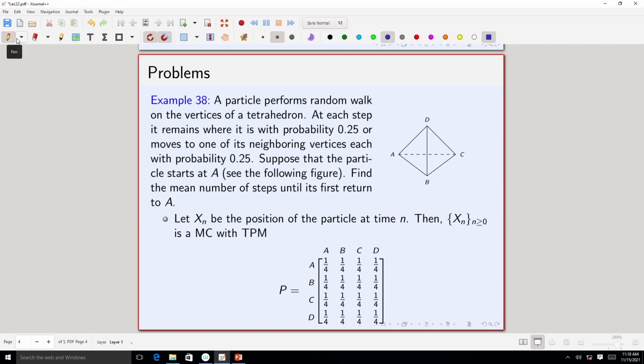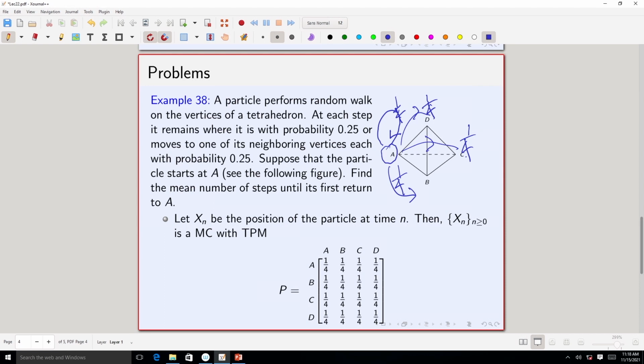So, suppose the particle is at vertex A. Then in the next step, it will stay at A with probability 1 by 4. It will go to D with probability 1 by 4, to B with probability 1 by 4, and to C with probability 1 by 4. So, if the current state is one particular vertex A, then in the next time period, it will be at A with probability 1 by 4 and it will move to the other 3 neighboring vertices with probability 1 by 4 each.